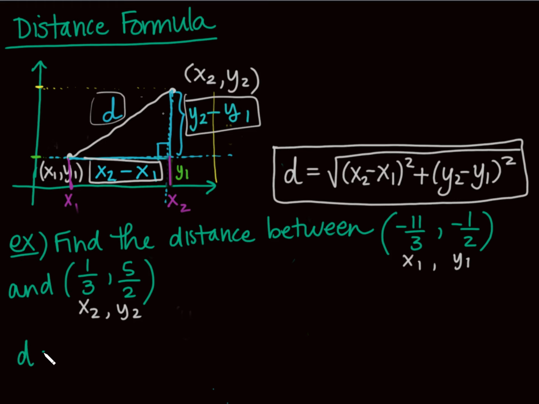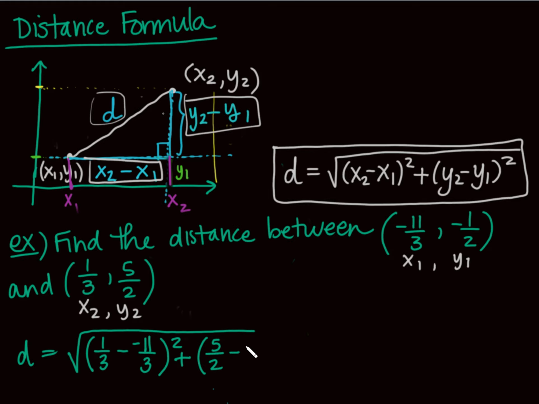So to find this distance, well, the way I have it labeled, I have x2 first, but again, please understand it doesn't really matter. So I have 1/3 minus what? A negative 11 thirds. Don't drop that negative, please, squared, plus 5/2 minus a negative 1/2 quantity squared, okay? All right, so what are we going to get here, people?